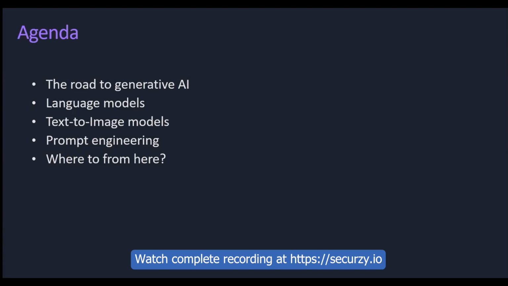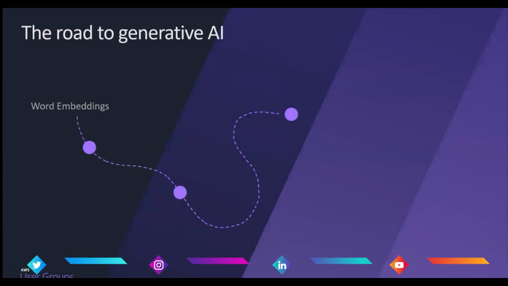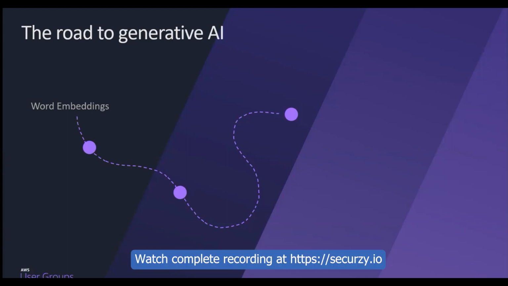So let's kick off our discussion with the road to generative AI. This is a journey we have embarked on for quite some time. Throughout history, we have been constantly creating language, content, and various documents as a society, right? While all of this information has been written down, there have always been individuals among us who strive to decipher the inner workings of languages.